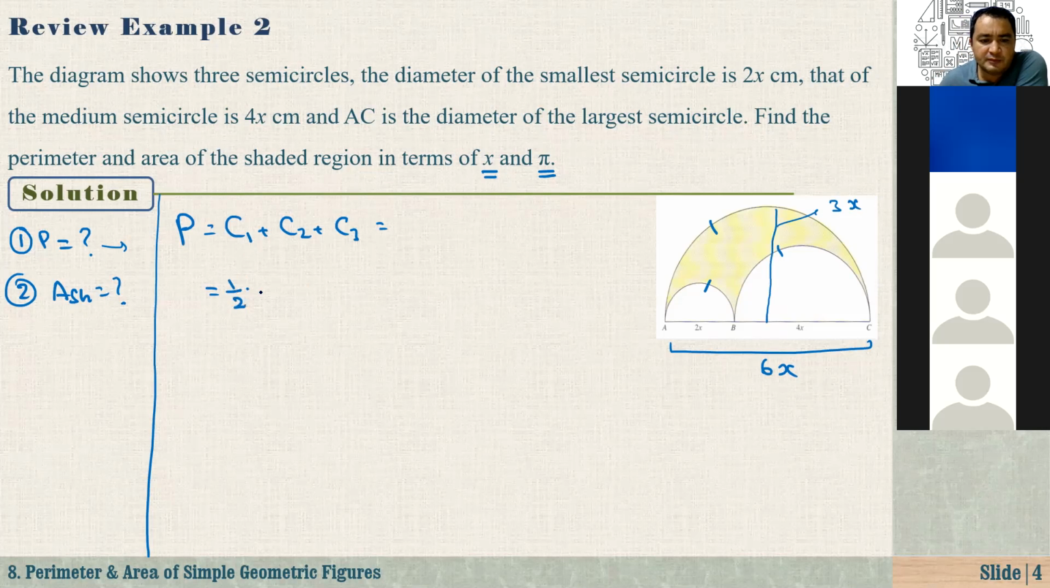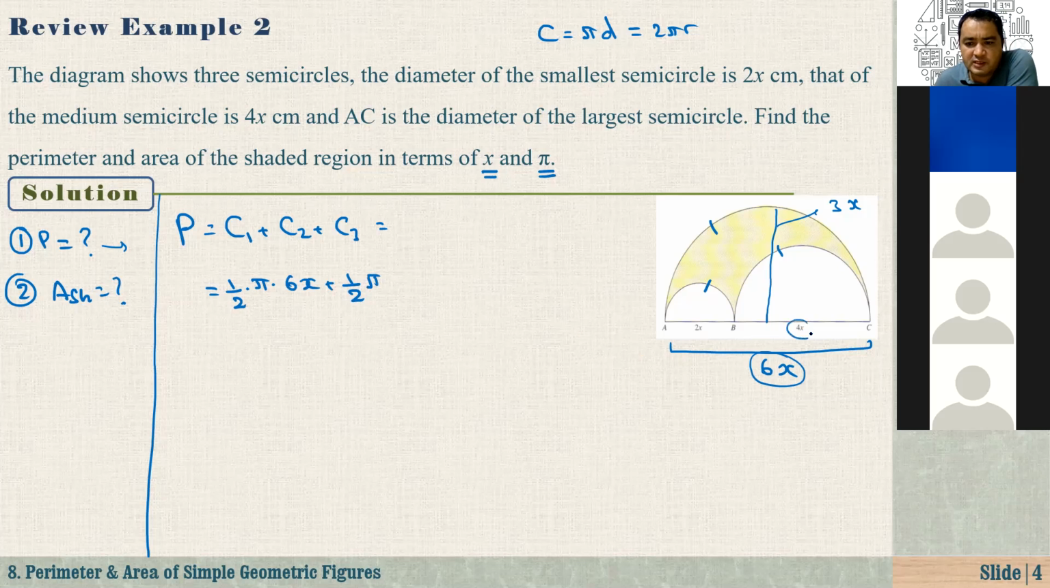So what is the circumference? It's 1/2 times, actually, let me just write. We know the circumference is equal to pi times d, right? I will use this because diameter is 2r, 2 pi r, the same thing. So it is a semicircle. So that's why it is 1/2 times pi times diameter of the big one. What is the diameter of the big one? It is 6x. Plus the second one is 1/2 times pi times the diameter of the medium one, it is 4x. And 1/2 times pi times the third one, the smallest one, the diameter is 2x.